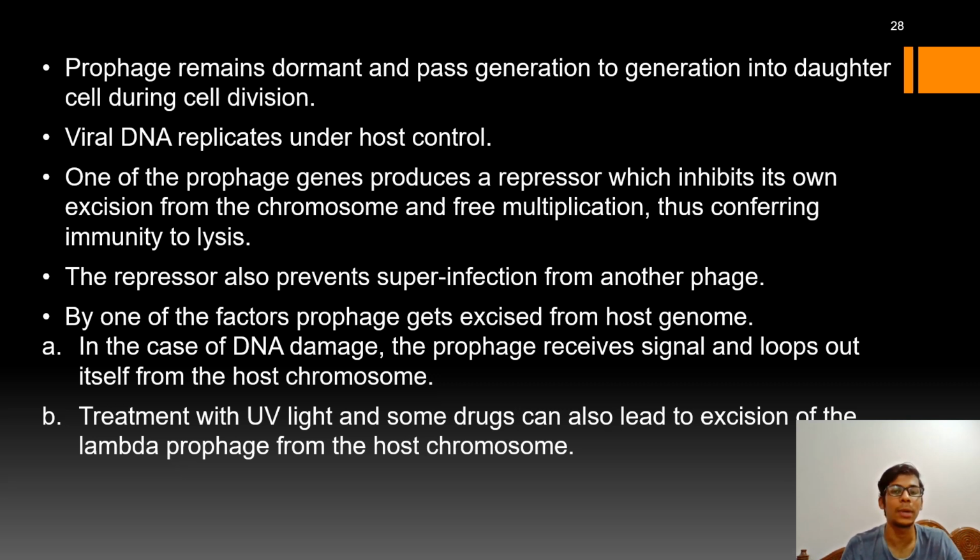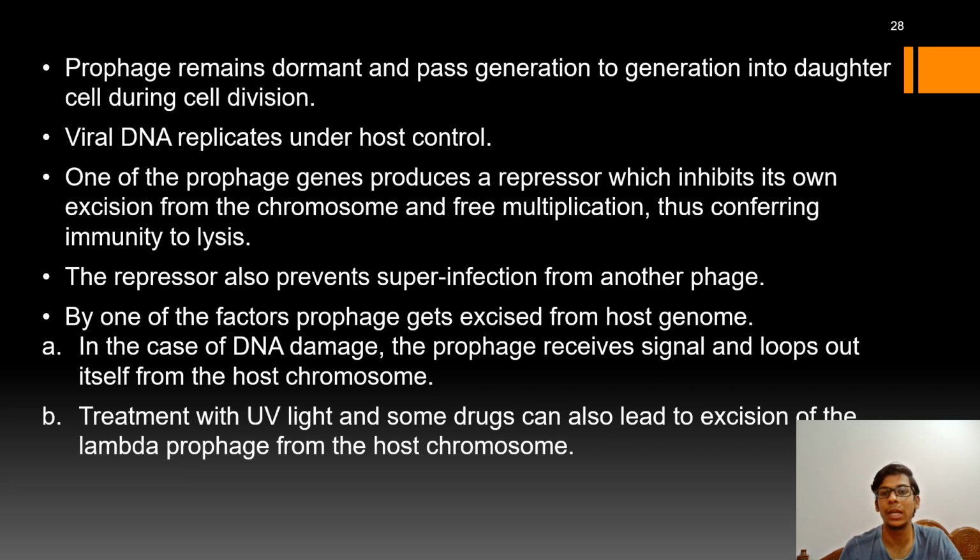Okay, so the viral particle will not replicate itself, but it will replicate along with the bacterial genome, and it will get passed on generation after generation. Also, when the lysogenic state has occurred and a new phage particle infects the bacterium, the infection is avoided.